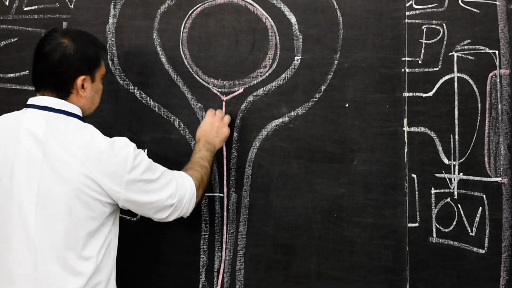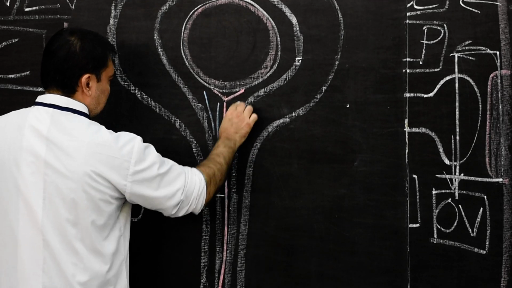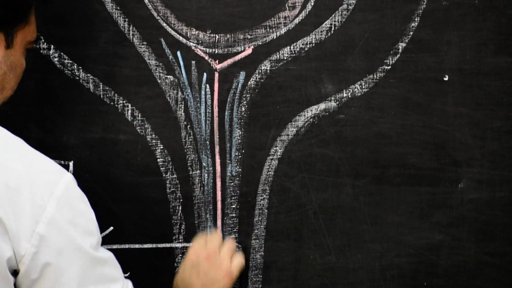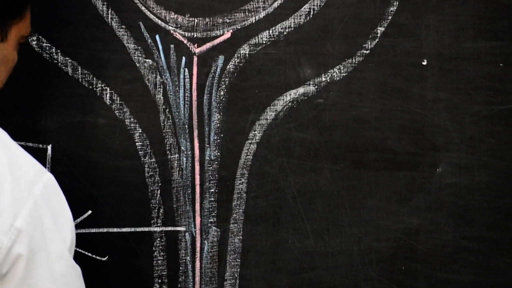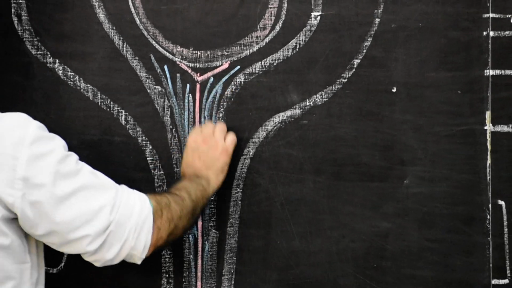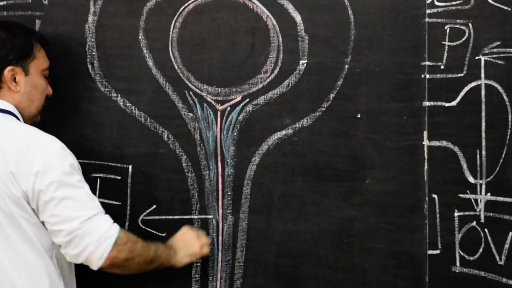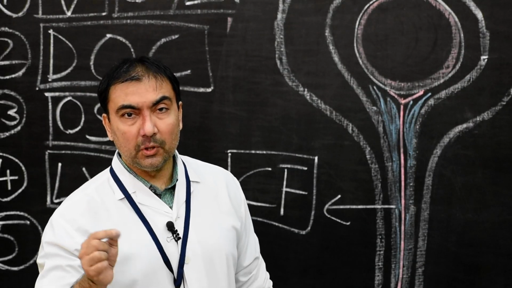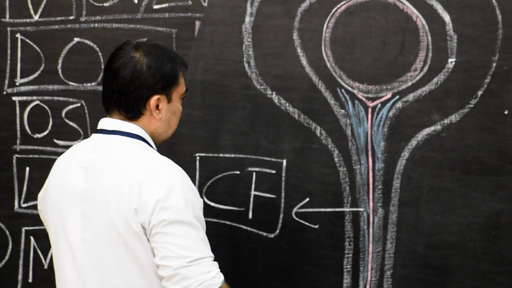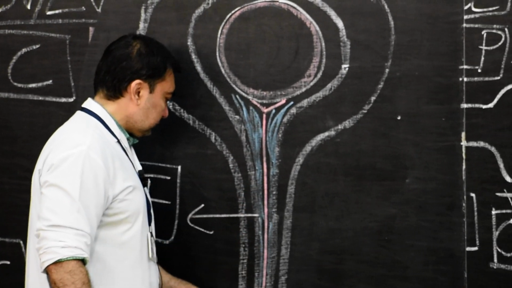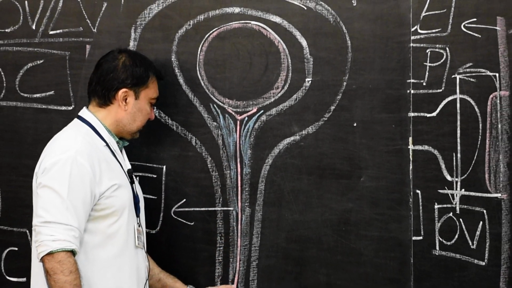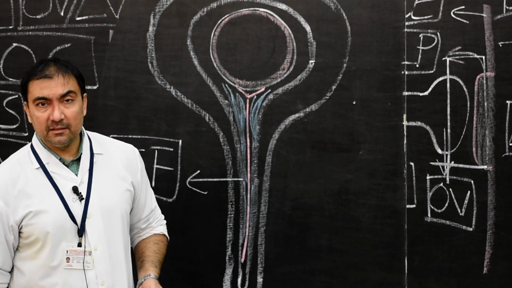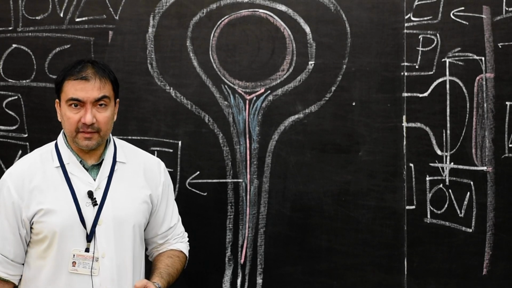There will be various mesenchymal processes which will be passing within this choroid fissure. These mesenchymal processes will be known as primitive vitreous body. And this artery which is present here will be known as the fetal choroidal artery.